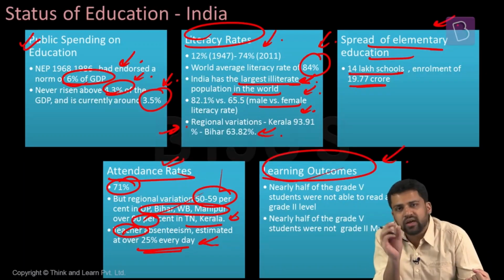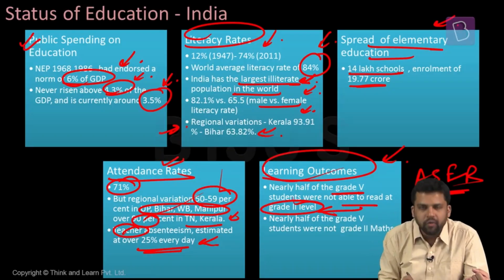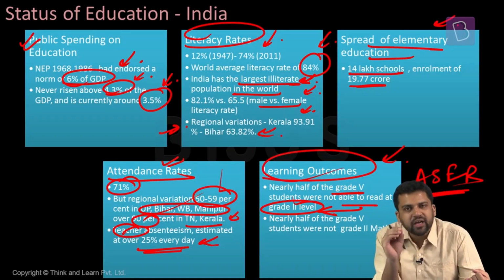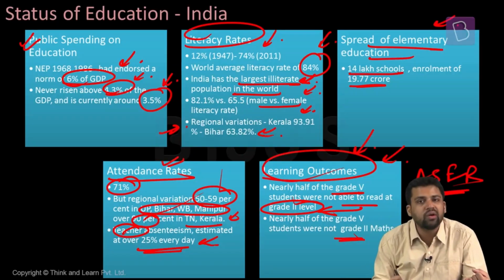But the major concern we have is learning outcome. The ASER report by Pratham points out that a child who is in 5th standard, 5th grade, is not able to read a textbook which a grade 2 child should be able to read. A child in the 5th grade is not able to solve a maths problem which a child of grade 2 should be able to solve. So learning outcomes are not what we expect them to be.